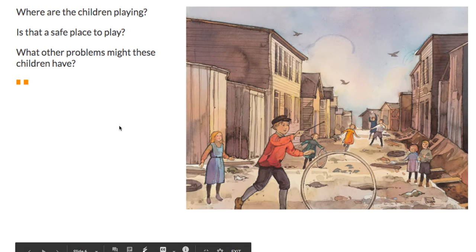So where are the children playing? Looks like a road or a street. Is it a safe place to play? Check out what's around some of the children. Looks like ditches with boards around it, tires, holes, maybe even trash. Is that safe? What other problems might these children have?